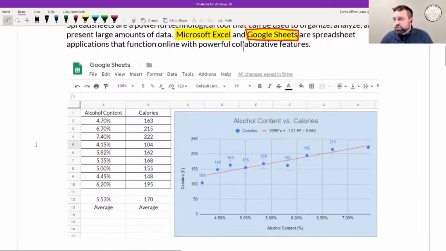Here's something you can do with Google Sheets, and you guys have played around with this stuff. This is stuff we'll be doing later on in the course. These are two variables, alcohol content and calories of 9 different beers. We found the average alcohol content, the average calorie, and then we made something called a scatter plot. We put in a regression line. We found the correlation coefficient, and we also found the line of best fit or the linear regression. And so this is all stuff we're going to be doing later in the class. I just wanted to show you how kind of cool this is.